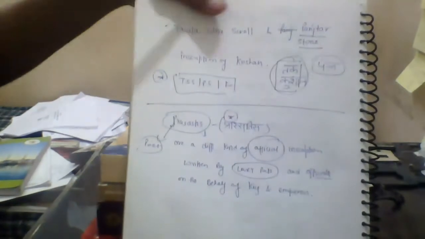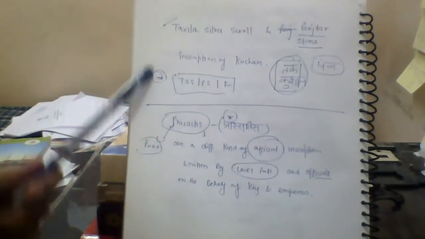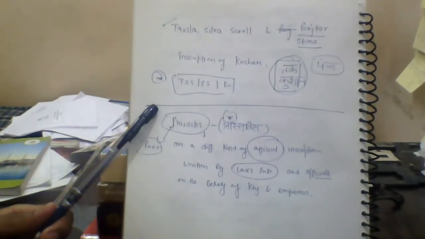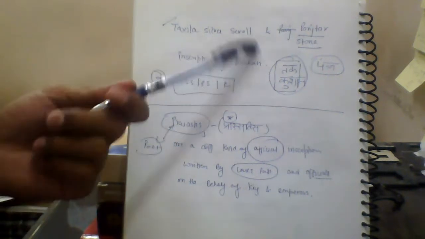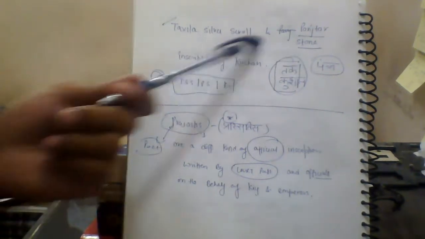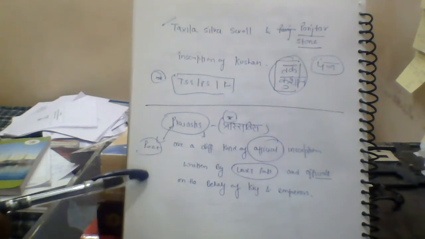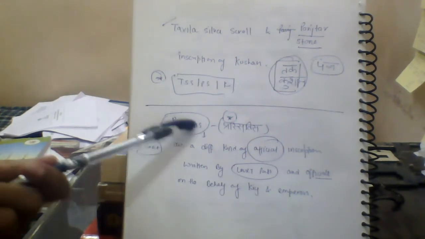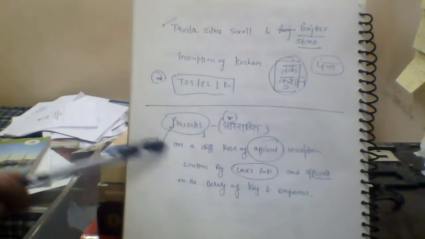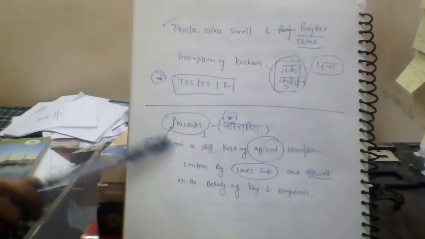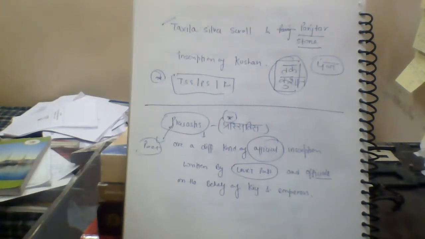Now moving on to the next thing. There are the Takshila silver scroll and the Panchtar stone inscription of the Kushans. Then there were Prasastis. Prasastis were something very different, and you have to understand the difference.